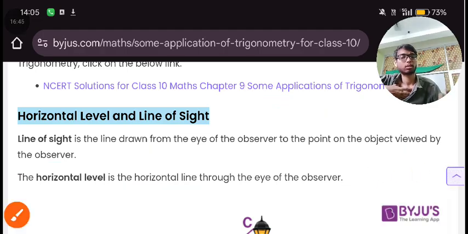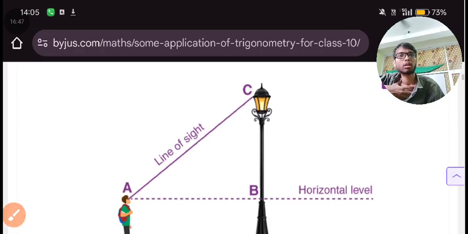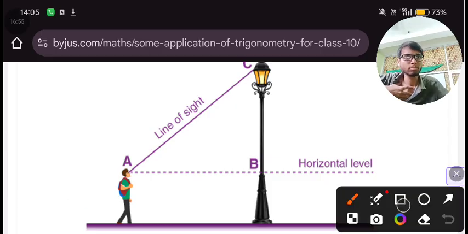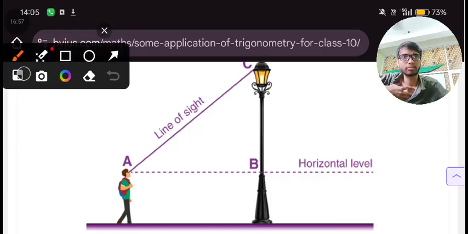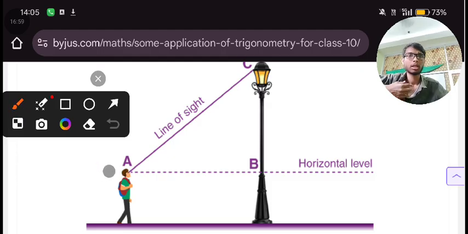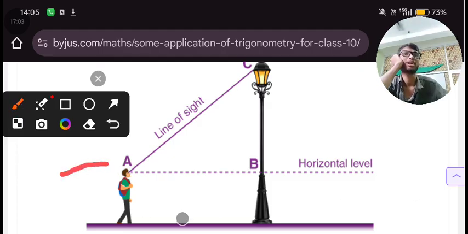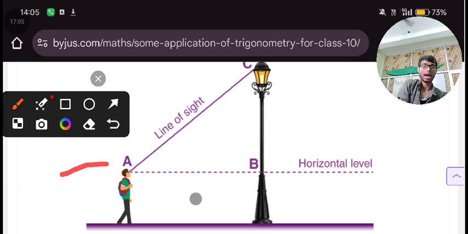Now next, here we have a figure to visualize it. This is a person. You can easily see this is a person. What is happening over here? From this figure, after visualizing it, you will be able to realize this is a line of sight. This is a horizontal level.